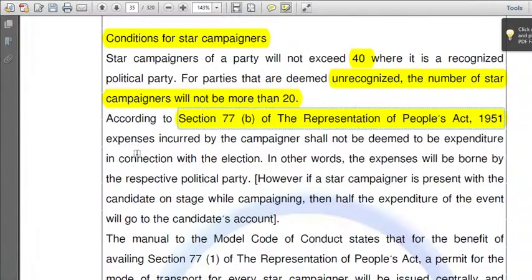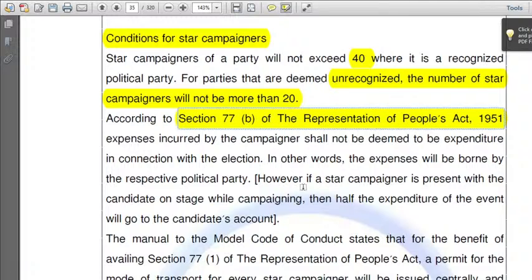Okay, next, expenses incurred by the campaigner shall not be deemed to be expenditure in connection with the election. That means, suppose you are contesting an election and Amit Shah campaigns for you and spends money, that money will not get counted in your expenses. It will be counted in Amit Shah's expenses, in the party's expenses. So this will save your quota of money to be expended by you in the election.